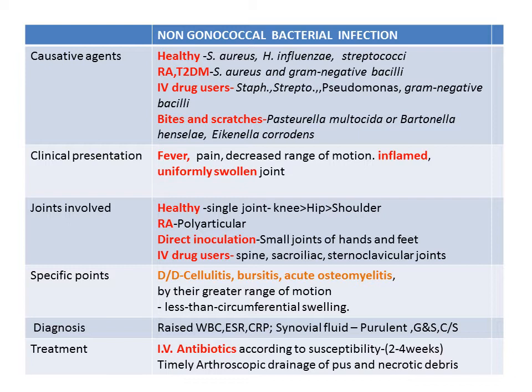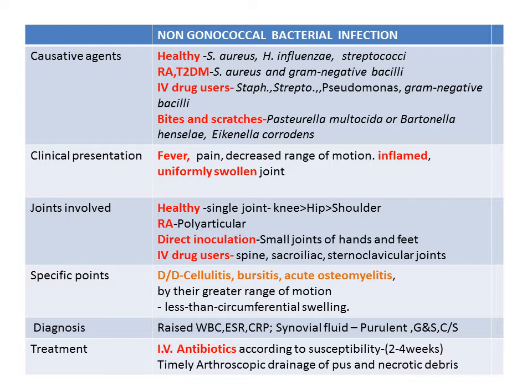So the clinical presentation will be fever, joint pain, decreased range of motion of the involved joints, and inflamed joints which are uniformly swollen. The joints involved mostly in healthy individuals is a single joint, like the knee, hip, or shoulder. In patients with underlying rheumatoid arthritis, it can be polyarticular. In case of direct inoculation, as in trauma or bites, we can find it in small joints of the hands and feet. In case of drug users, you can find it in the spine, sacroiliac joints, and sternoclavicular joints.